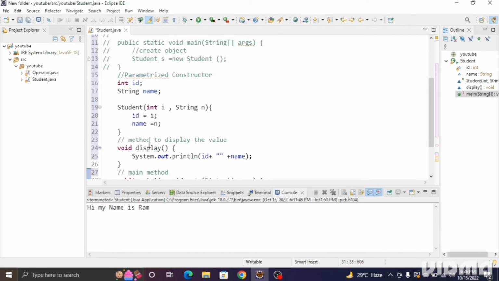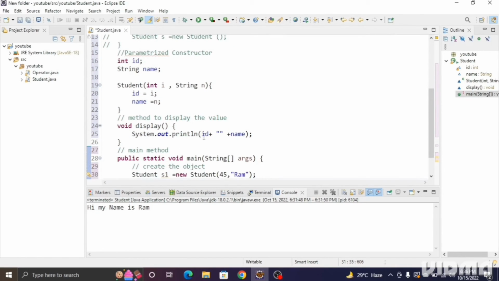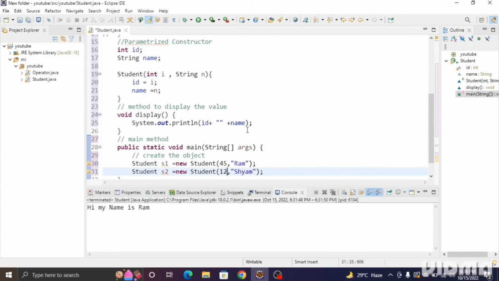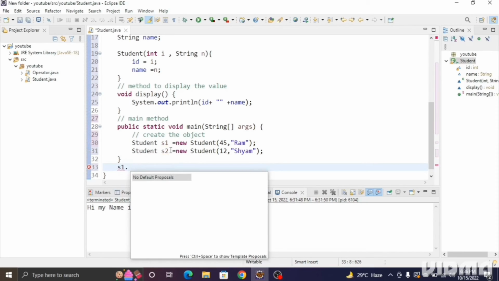I've now created the method to display the value. So I've created the method with the name display, and inside it I'll write the sysout, where we display the values of id and name. Inside it I created the main method, and the object is created. Okay, now since the object is created, I have to call the method. Which method? The display method, with the help of this object. So we'll write s1 dot method name. Method name is what? Display.